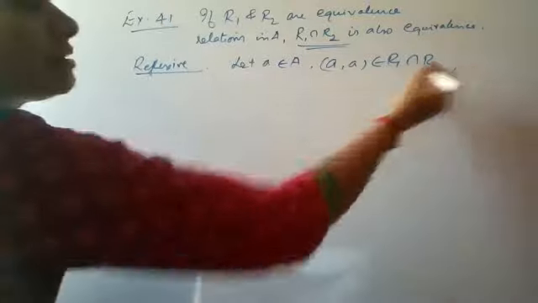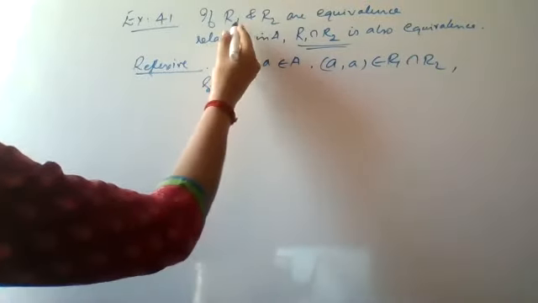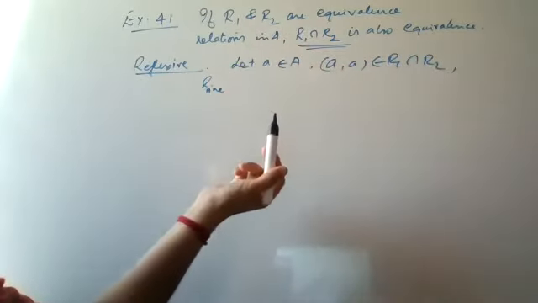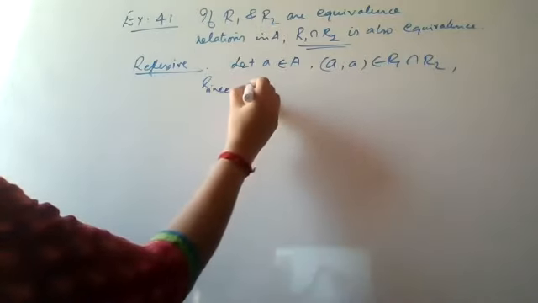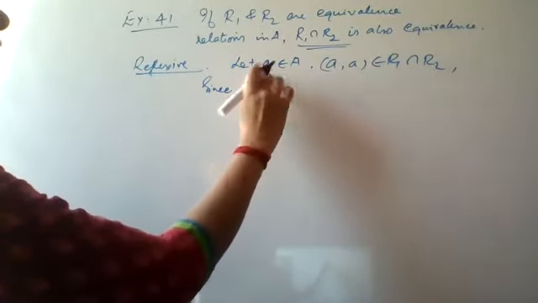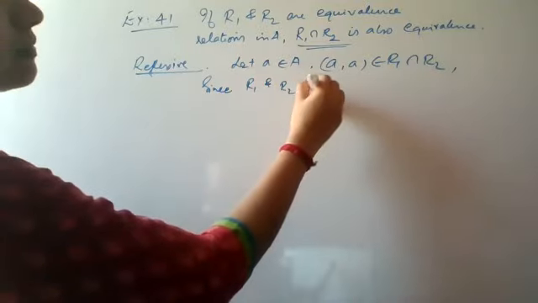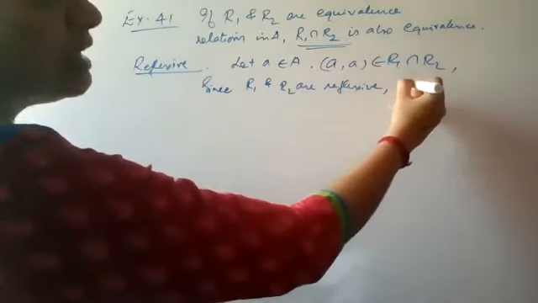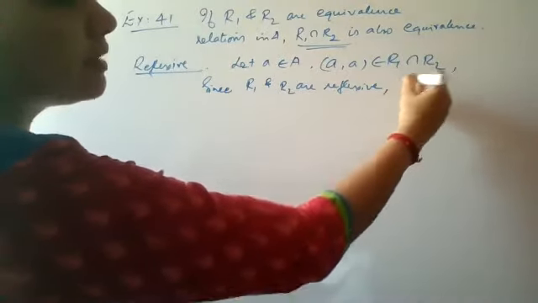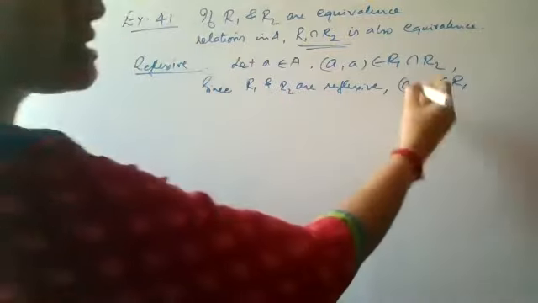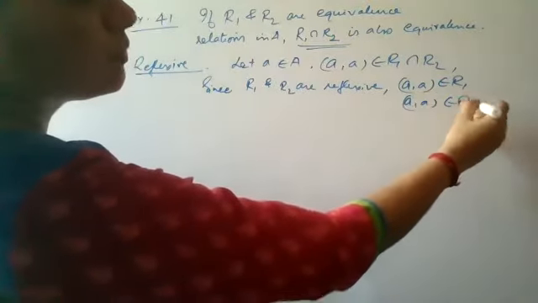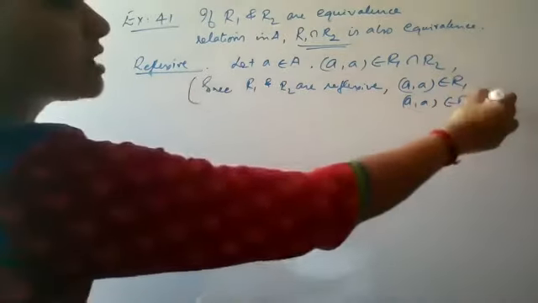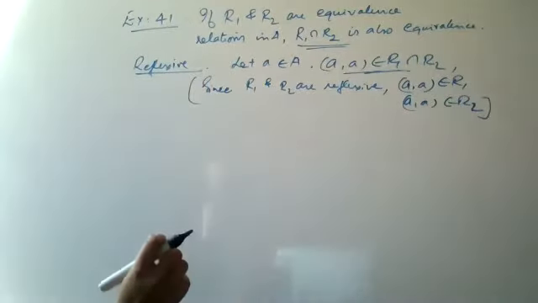Why I can say? The reason is R1 is equivalence, which means it is reflexive, symmetric and transitive. Similarly, R2 is also reflexive, symmetric and transitive. Since they are equivalence, they are reflexive also. Since they are reflexive, for any a belongs to A, you will have (a,a) belongs to R1 as well as (a,a) belongs to R2. That means (a,a) belongs to their intersection also. So this is the reason for saying that (a,a) belongs to R1 intersection R2.